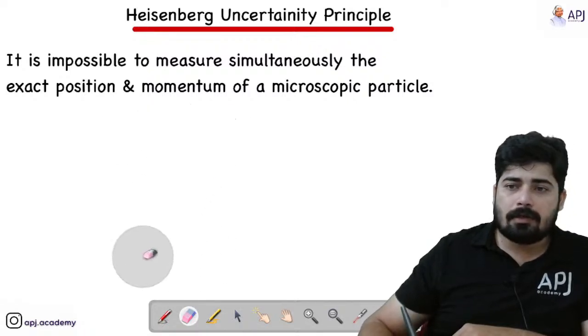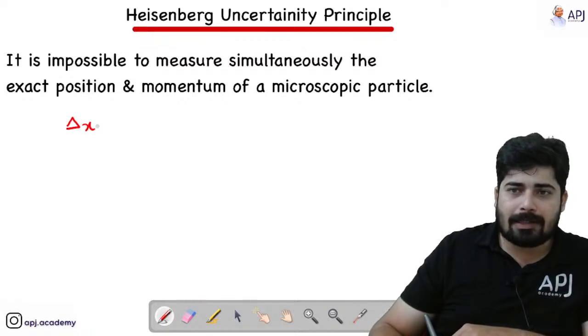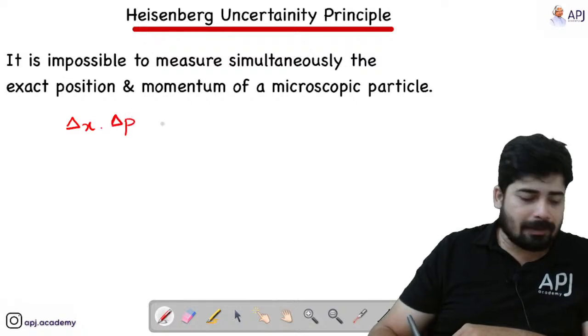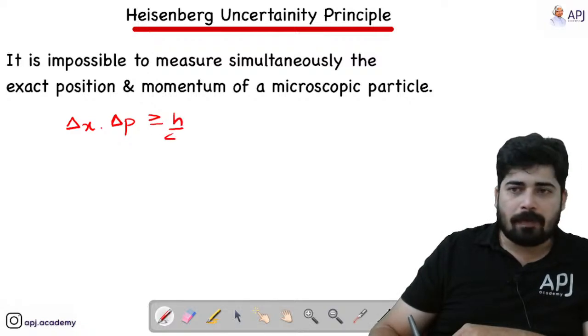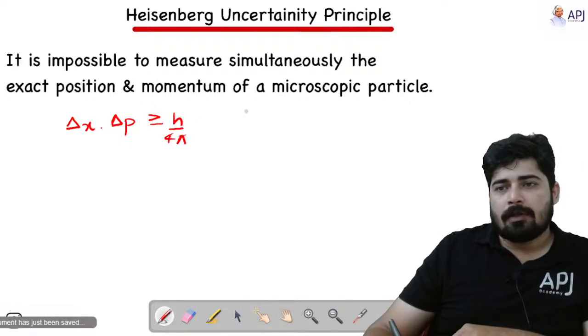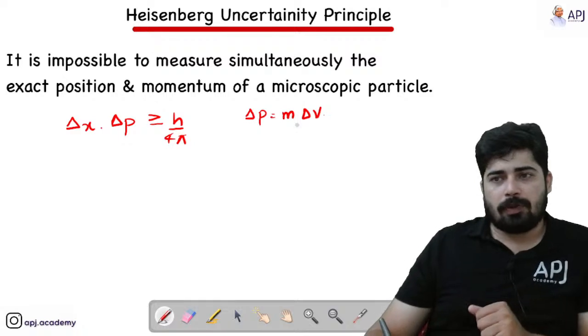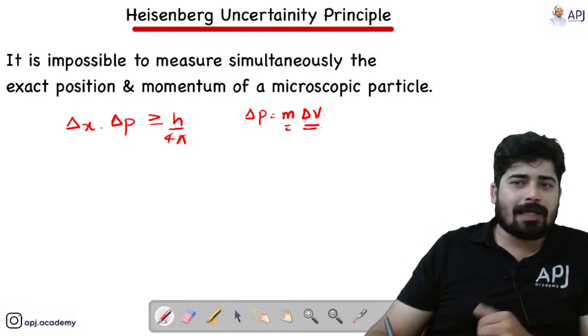Now let's look into the mathematical expression of Heisenberg principle. Heisenberg told that delta x, that is the uncertainty in position, into delta p, that is the uncertainty in momentum, is greater than or equal to h by 4 pi. And we know that delta p can be represented as m into delta v, as p is equal to m into v. Mass is constant, so only velocity is the one that is uncertain.